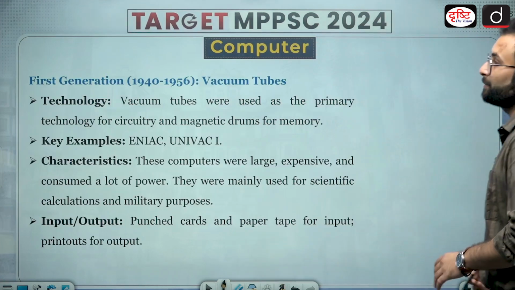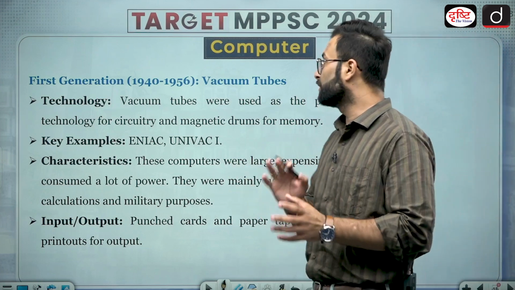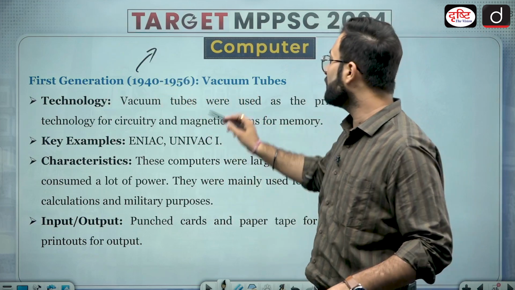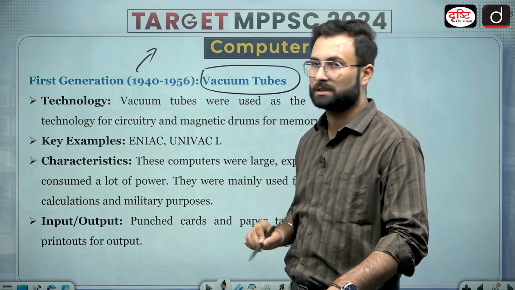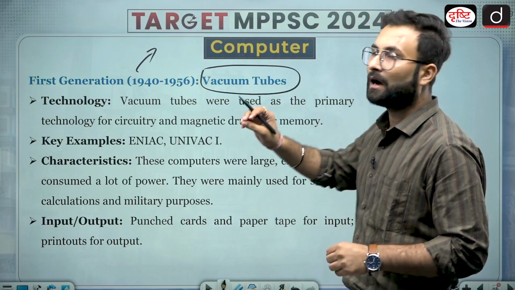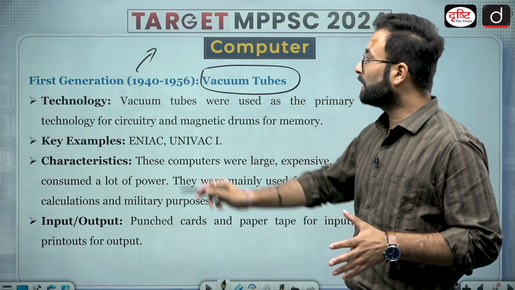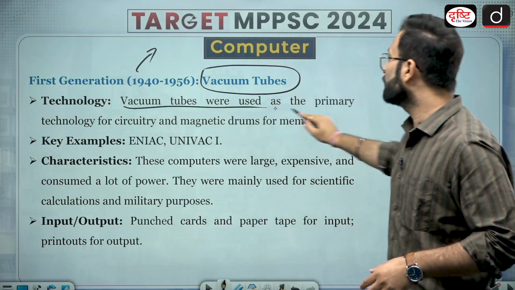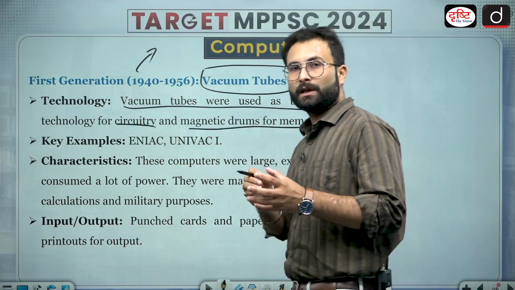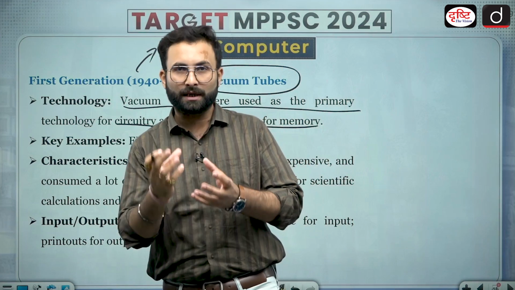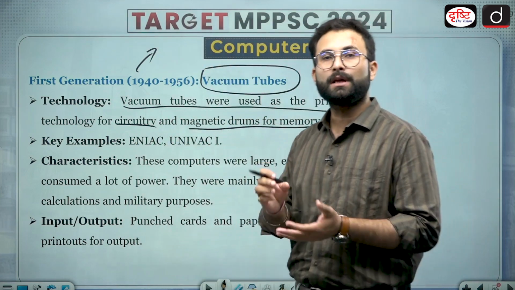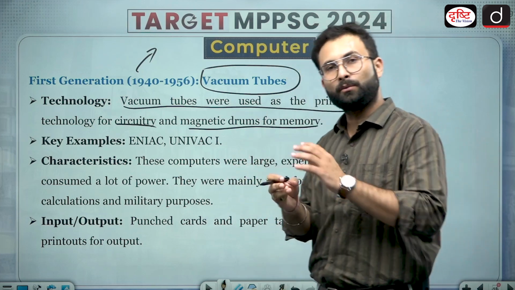Now coming to the next part, that is basically the first generation computers. These computers came in 1940 to 1956 somewhere, and these are based on vacuum tube technologies. You don't have to go into details of what vacuum tube technology is, just know that these are computers which are very big in size. Technologies used here: vacuum tubes were used as the primary technology for circuitry, and magnetic drums for the memory. Now there were magnetic drums, whereas today we see optical discs like CDs, etc.